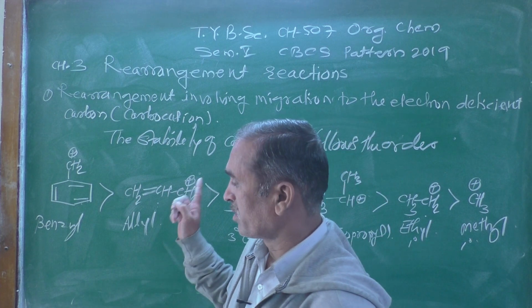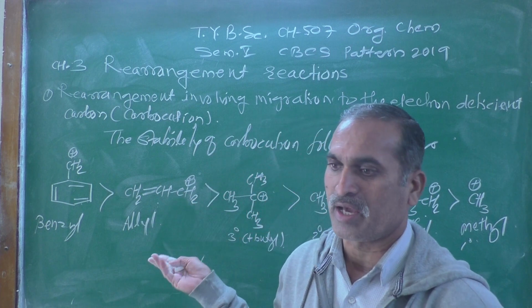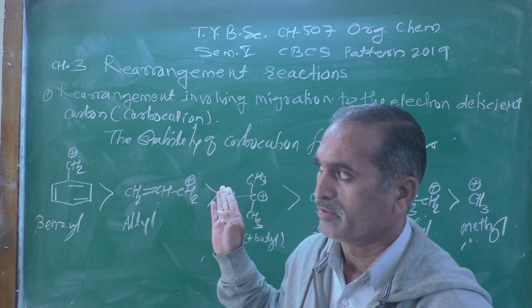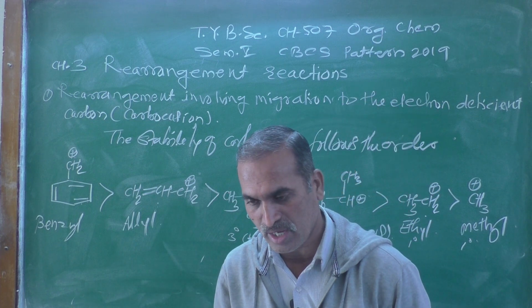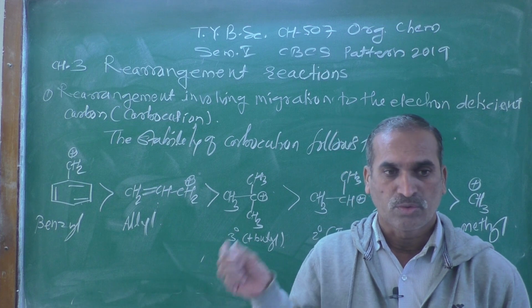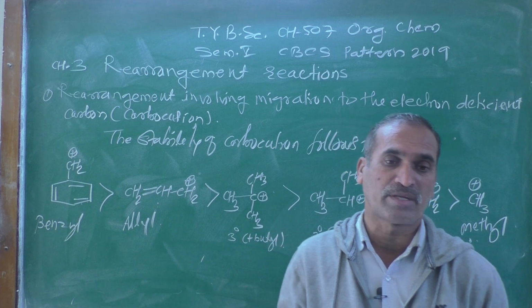Why does this happen? Just now we have seen why a primary carbocation is converted into a secondary carbocation. What would be the driving force behind the rearrangement reaction?